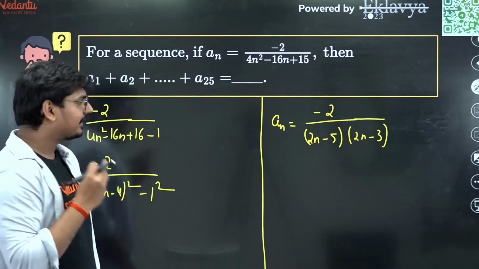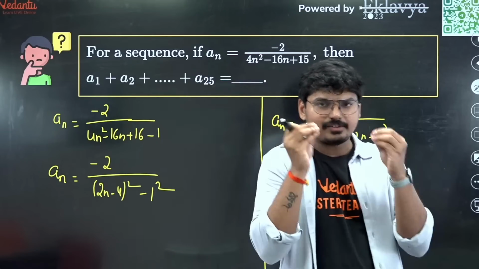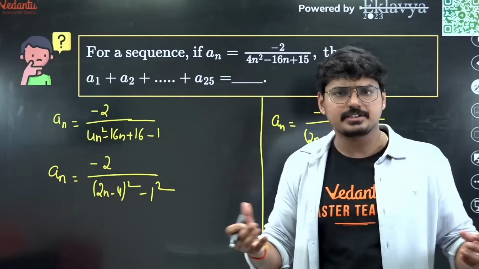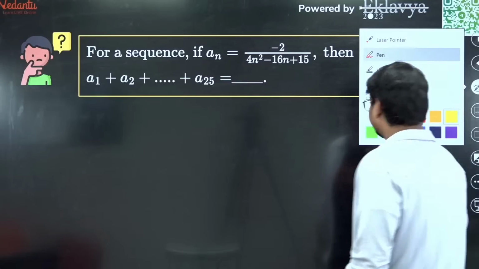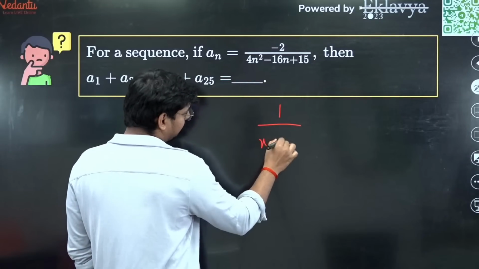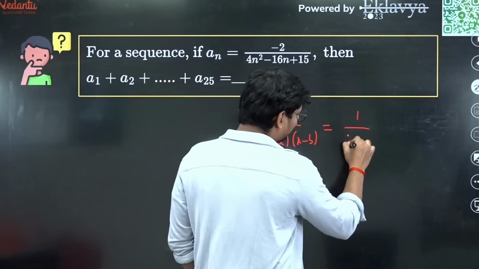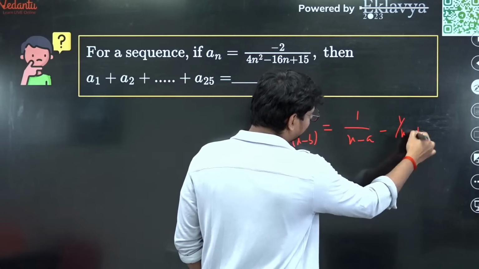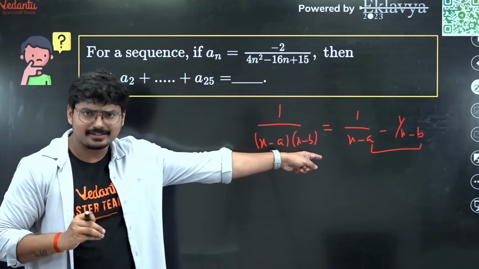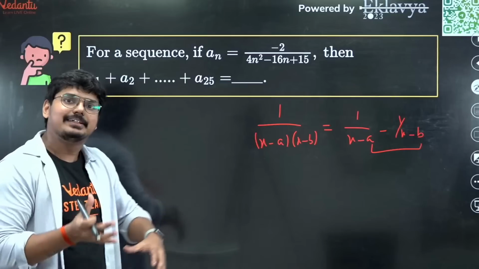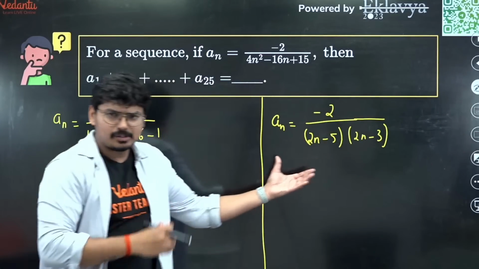Okay, so let me do one thing, guys. Let me take 2 as common in this and this. Why am I doing this? Because we have done this type of questions in sequence and series where we used to get this type of models, 1 by x minus a into x minus b, and we used to write them like this, 1 by x minus a minus 1 by x minus b, such that the difference between a and b is going to be 1. You remember this type of models, right? This type of questions. The same thing can be applied. If you see this question, guys, I'm trying to apply the same thing here.